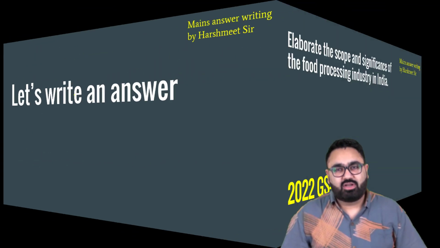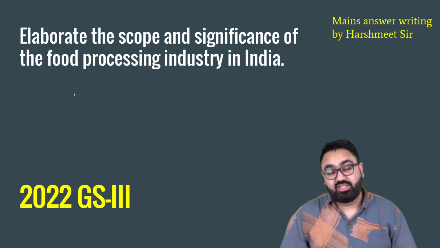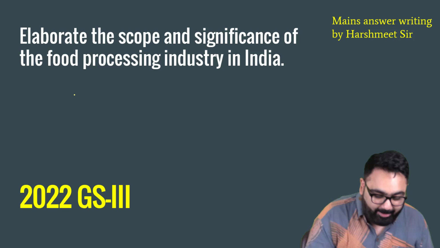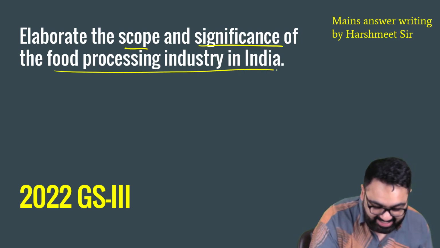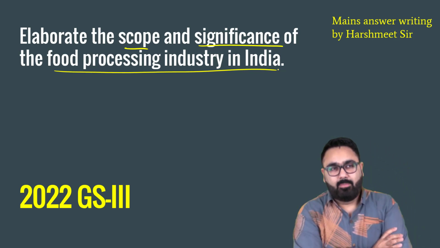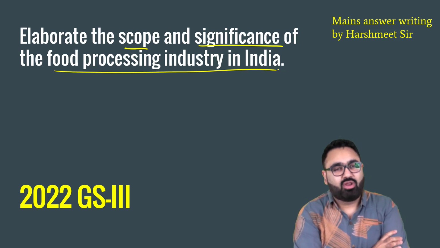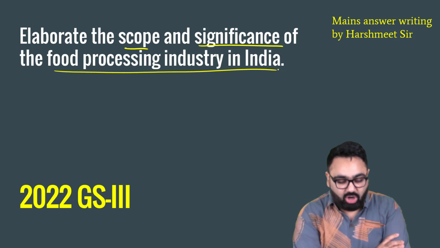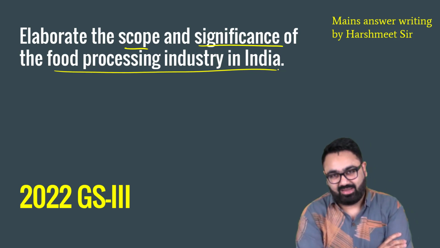So we are taking up a question from 2022 GS number 3. It's a question from industry, then infrastructure. Elaborate the scope and significance of food processing industry in India. Now it's a tricky question, because if you have not read about food processing industry, there is no way that you can answer this question. In order to answer this question, you must have read about food processing.